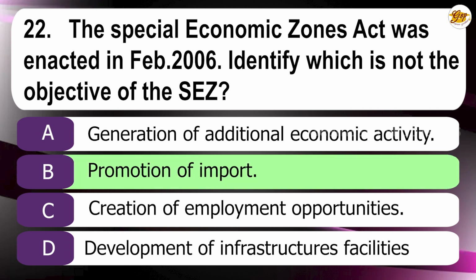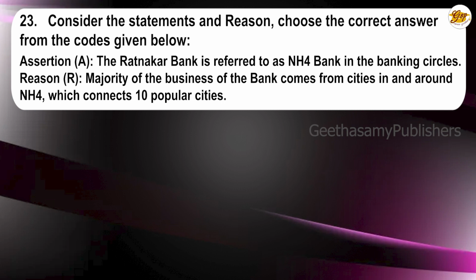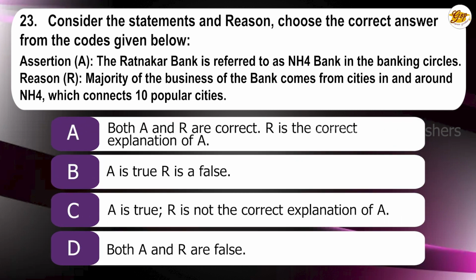Promotion of import. 23rd question. Consider the statements and reason. Choose the correct answer from the codes given below. Assertion: The Ratnagar Bank is referred to as NH4 Bank in the banking circles. Reason: Majority of the business of the bank comes from cities in and around NH4, which connects 10 popular cities. A. Both A and R are correct, R is the correct explanation to A. B. A is true, R is false. C. A is true, R is not the correct explanation to A. D. Both A and R are false. The correct answer is A. Both A and R are correct. R is the correct explanation to A.